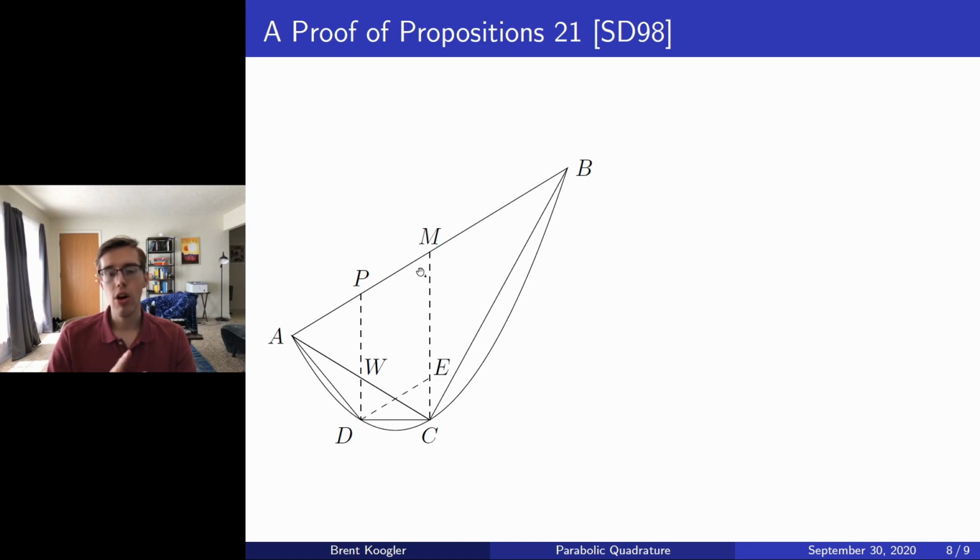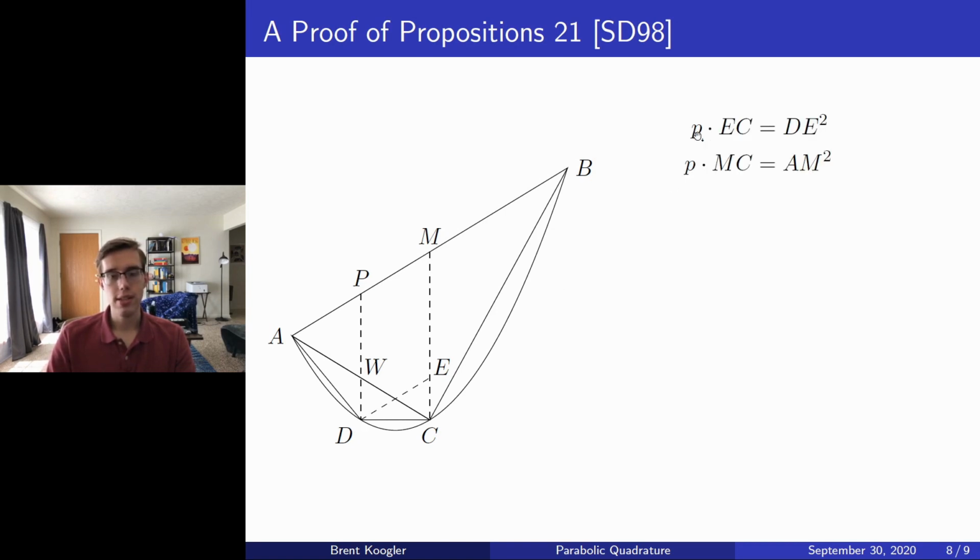And since all the midpoints of parallel chords form a diameter of the parabola, then since DE is parallel to the line segment AB, where DE hits that diameter MC at E, we conclude that DE is itself an ordinate.